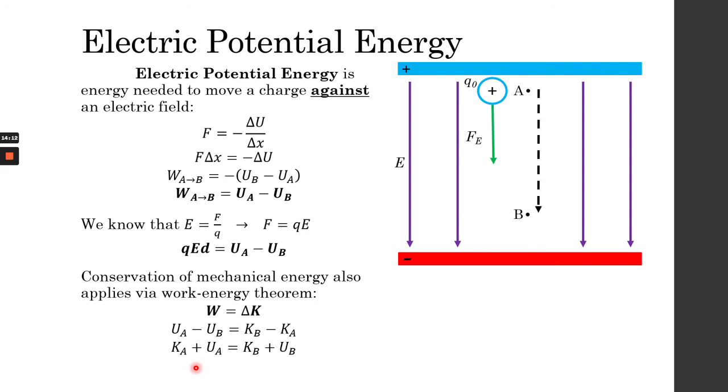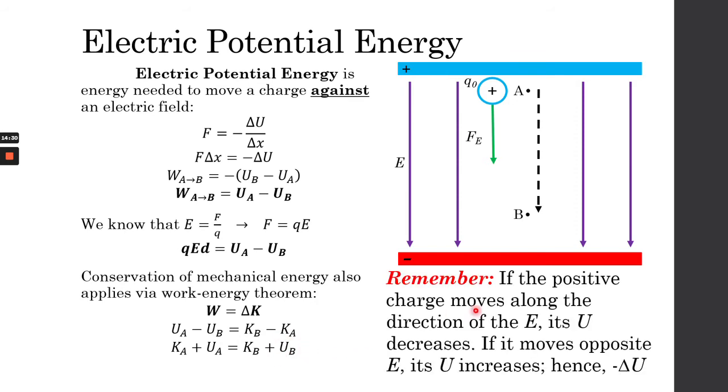Rearranging this, we basically get that adding the potential energy and the kinetic energy at the beginning is always equal to its kinetic energy at its final destination plus its potential energy at its final destination. Again, I want you guys to remember, if a positive charge moves along the direction of the electric field, its U decreases.